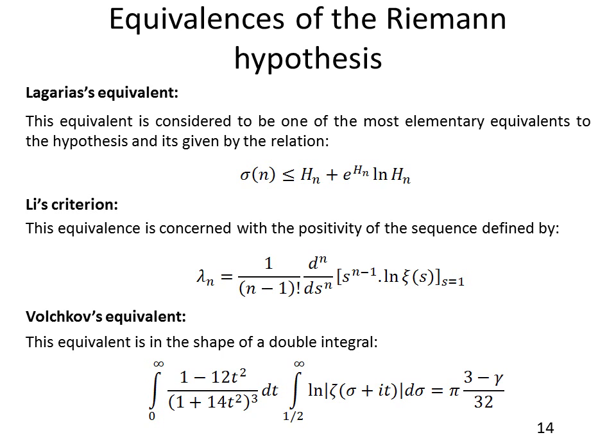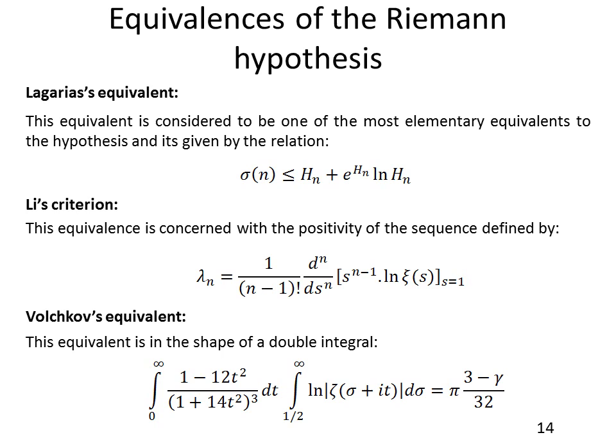First of all, let's talk about Lagarias's equivalent. Now, this equivalent is considered to be one of the most elementary equivalents to the hypothesis, and is given by the relation sigma n is smaller or equal than Hn plus e to the power of Hn multiplied by the logarithm of Hn, where Hn is the nth harmonic number and sigma n is the sum of the divisors function.